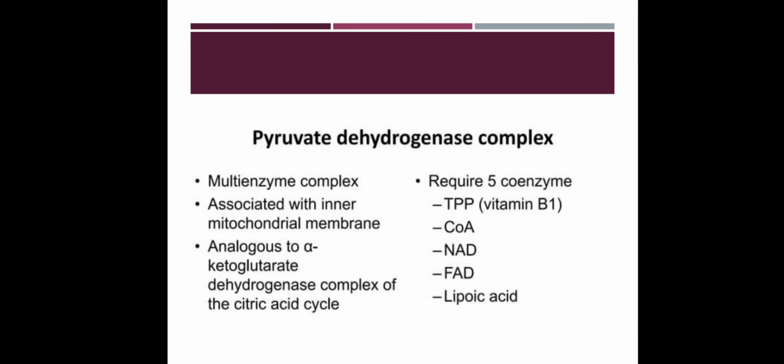Pyruvate dehydrogenase complex. It is a multi-enzyme complex associated with the inner mitochondrial membrane, analogous to the alpha ketoglutarate dehydrogenase complex of the citric acid cycle. It requires TPP, vitamin B1, coenzyme A, NAD, FAD, and lipoic acid. So that's why the pyruvate dehydrogenase complex is a multi-enzyme complex.